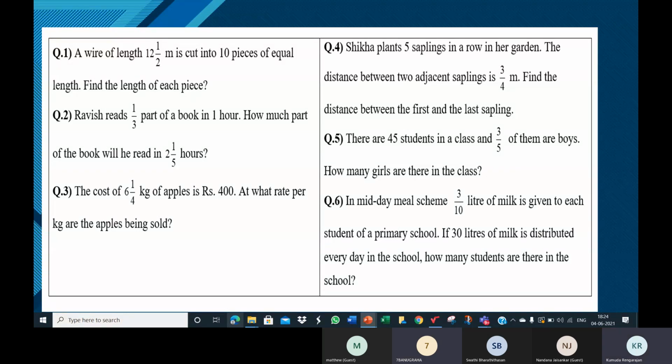What is it? It's 12 and a half divided by 10, right? Yes, ma'am. So what is 12 and a half as an improper fraction? 25 by 2. Then division becomes multiplication, and then you write 10 as its reciprocal, 1 by 10. Now it is multiplication. So now we have 25 by 2 into 1 by 10.